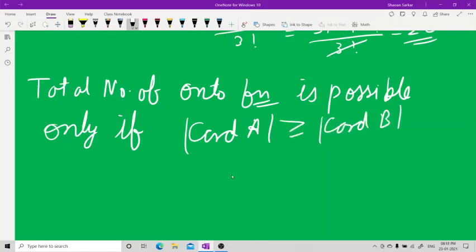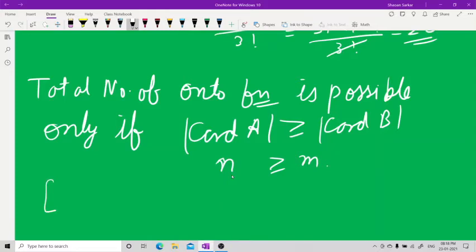That means n is greater than or equal to m. I will give you the longer formula first, and then I'll give you the shortcut.